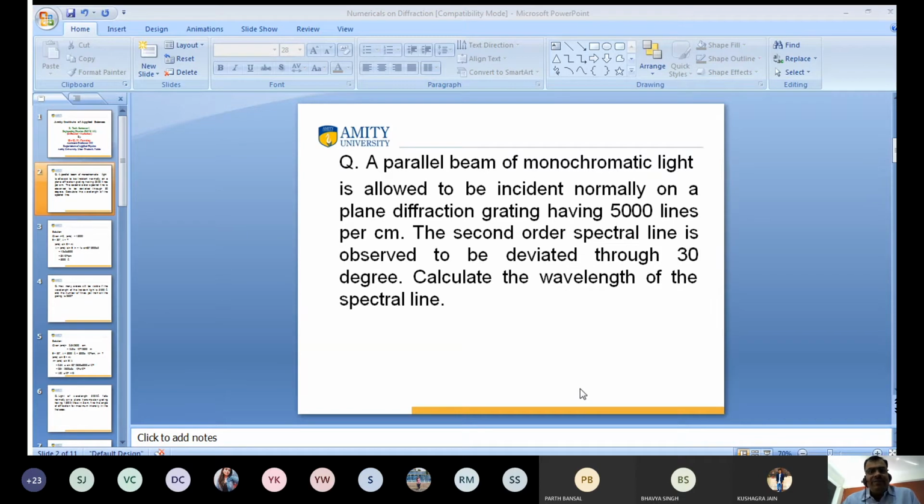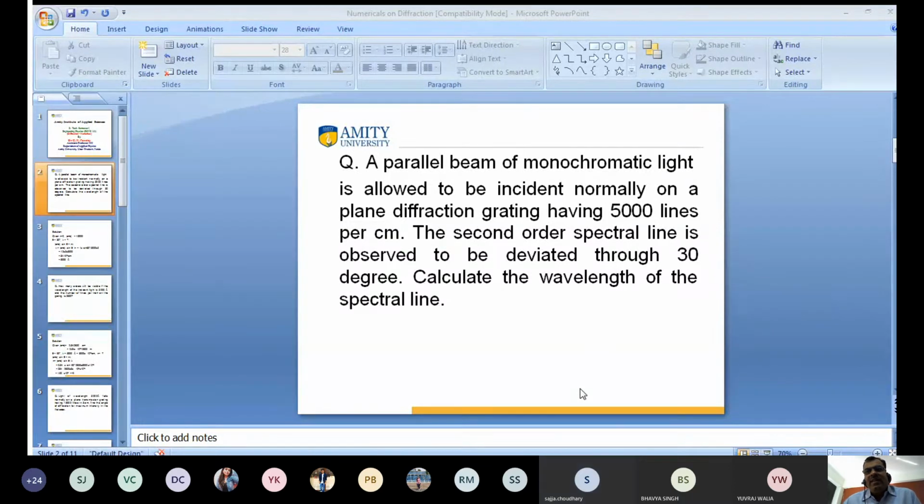Are you doing it? Yes or no? Hello. Yes, sir. 625, sir. How much? 625? No. Can you check? Tell me the value of lambda in centimeter, meter, or angstrom. Kindly tell me the value in angstrom. Maybe, sir, 125 angstrom. Okay, I'll discuss later. I'll keep your answer.